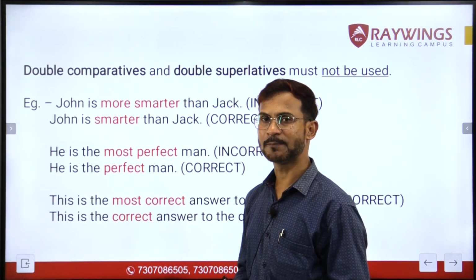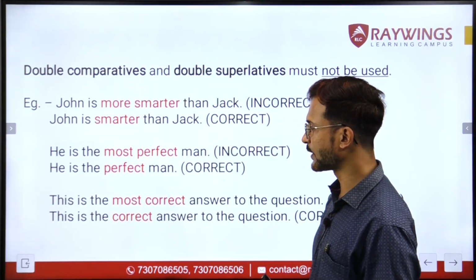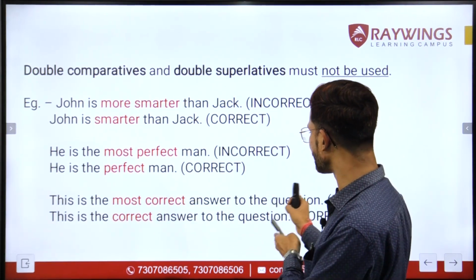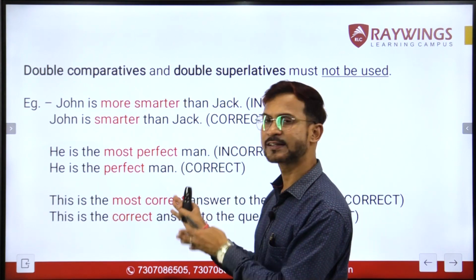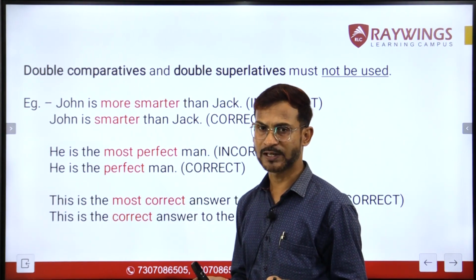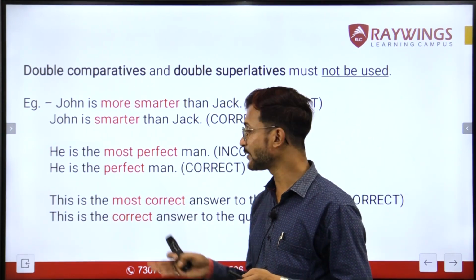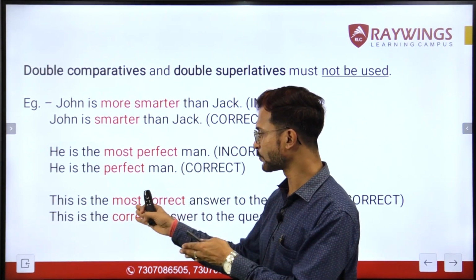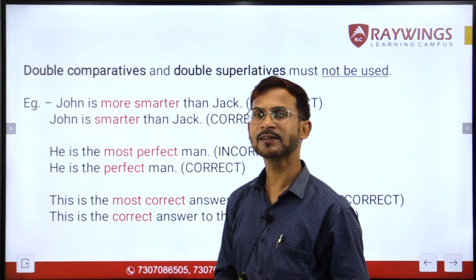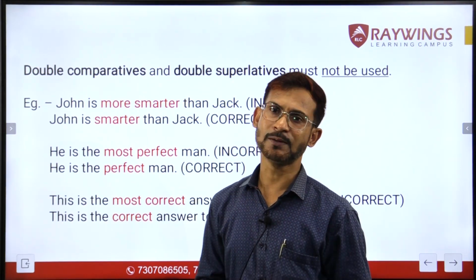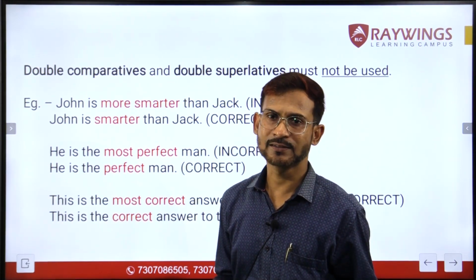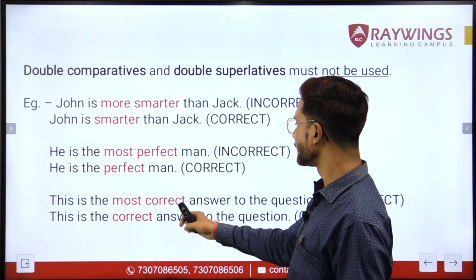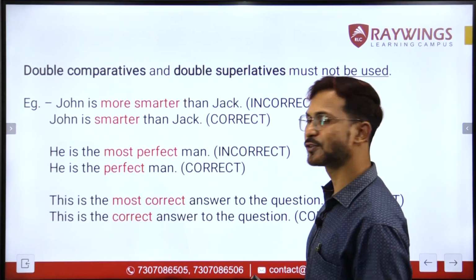There is one more example out here which I have taken to explain to you. It says this is the most correct answer to the question. Correct in itself is a superlative degree, so we cannot use the word most before it. If we use the word most before this adjective correct, then it will be a case of double superlative, and that is an error in English, you know that. So the correct form should be this is the correct answer to the question.